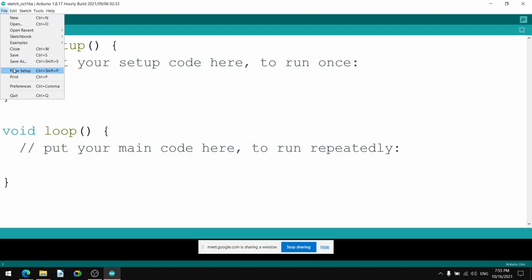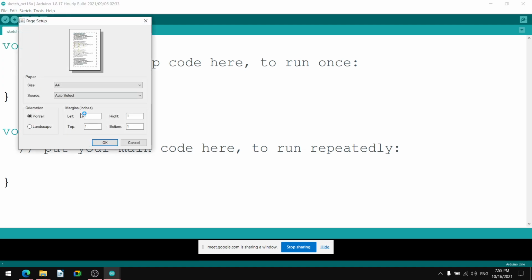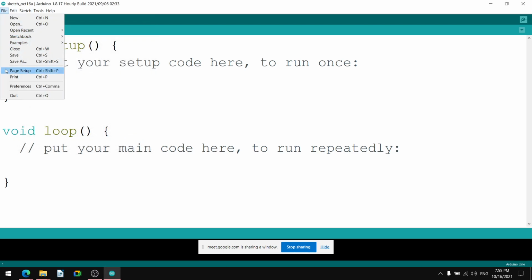Then Page Setup is there. We can set the page, A4, margins, and portrait, landscape, etc. for the sketch. Then Print is there. We can print the sketch into PDF. We can print the sketch on paper with the help of a printer.